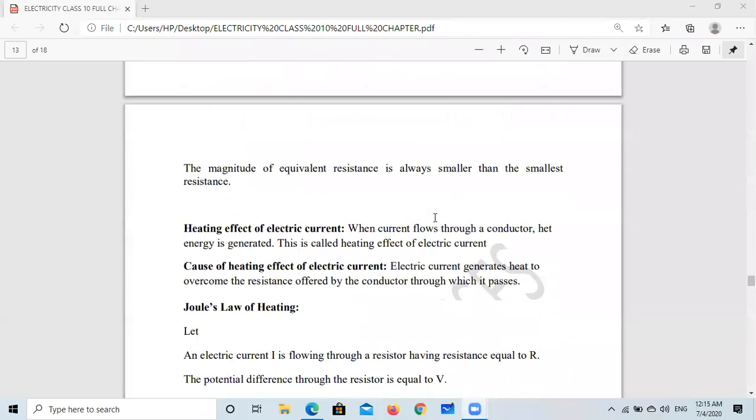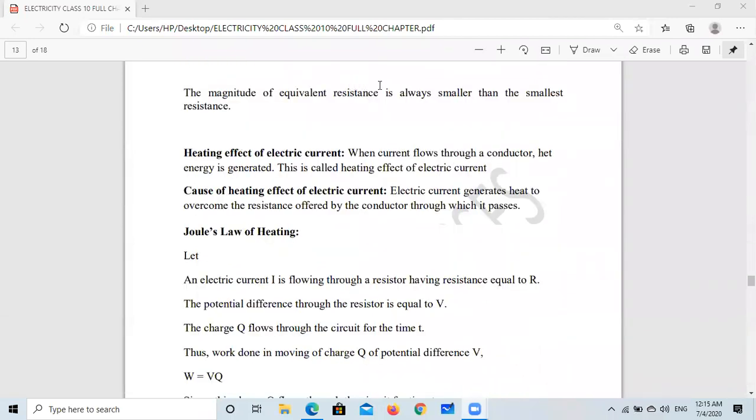Next topic is: the magnitude of equivalent resistance is always smaller than the smallest resistance in case of parallel connection. Heating effect of electric current. As we have seen, when the bulb glows, when current passes through a conductor, or when we charge your mobile, then the cord, the wire, the equipment become hot. This is the heating effect of electric current. When current flows through a conductor, heat energy is generated. This is called the heating effect of electric current.